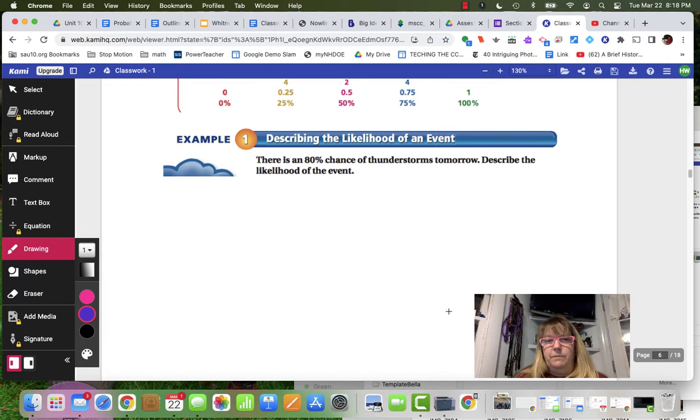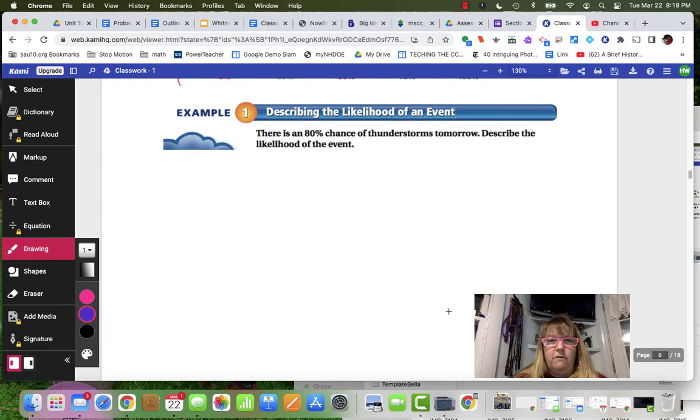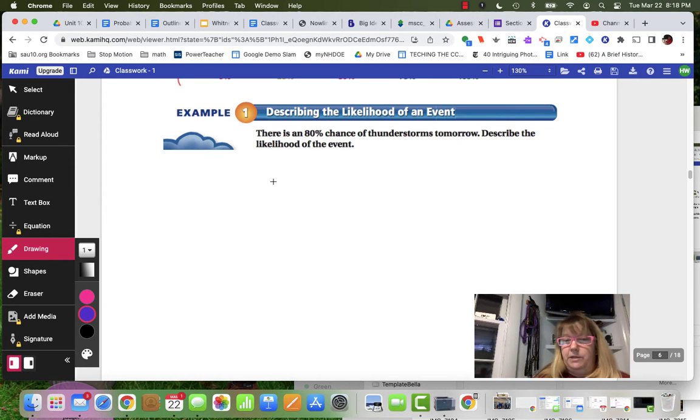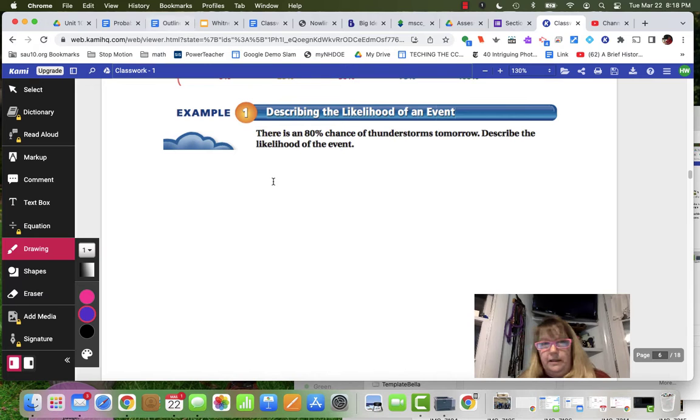So let's talk about this a little bit. So describing the likelihood of an event, and again, I don't know what happened to all of my cute little pictures, but they disappeared. So there is an 80% chance of thunderstorms tomorrow. Describe the likelihood of the event. Well, it's 80%, right? So the likelihood of it happening is 80%.